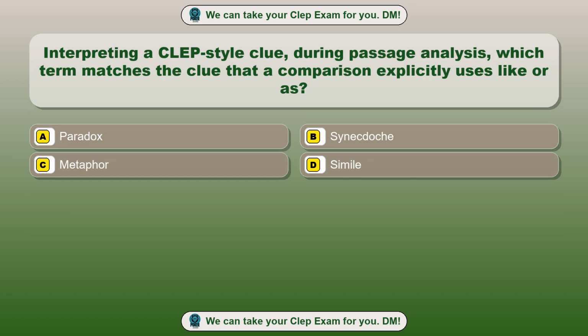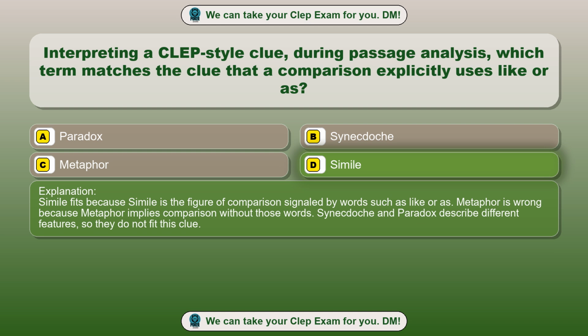Question 72. Interpreting a CLEP-style clue during passage analysis, which term matches the clue that a comparison explicitly uses like or as? Option A, paradox. Option B, synecdoche. Option C, metaphor. Option D, simile. The correct answer is option D, simile. Simile fits because simile is the figure of comparison signaled by words such as like or as. Metaphor is wrong because metaphor implies comparison without those words. Synecdoche and paradox describe different features, so they do not fit this clue.